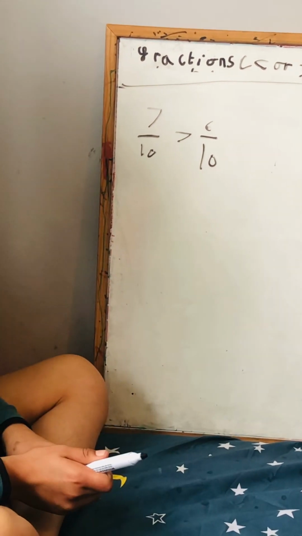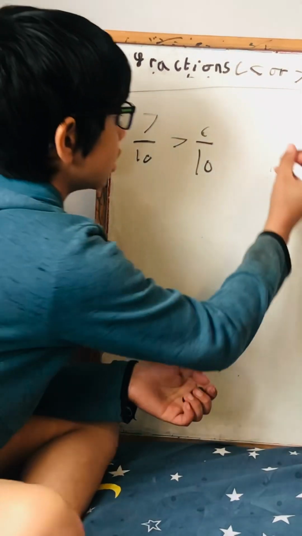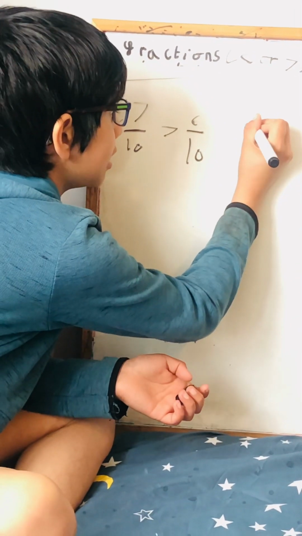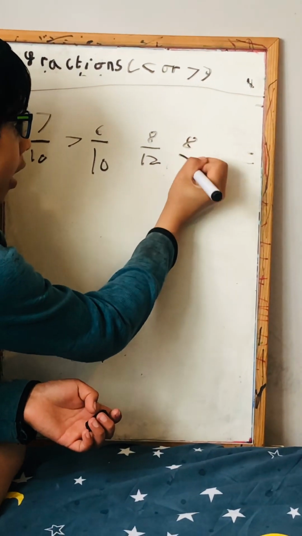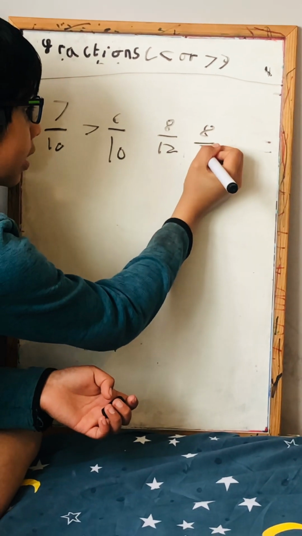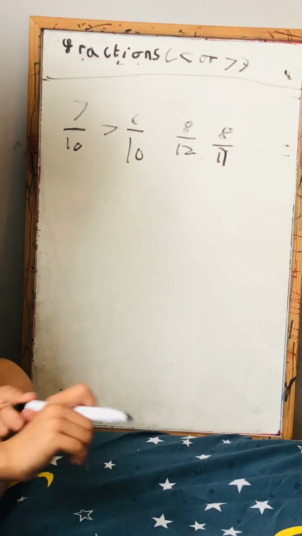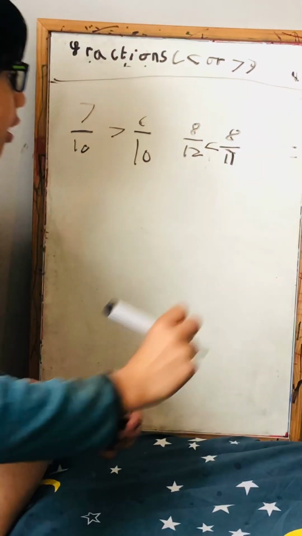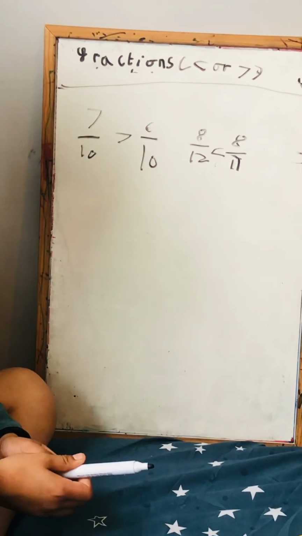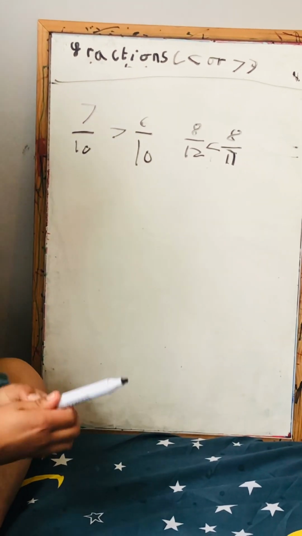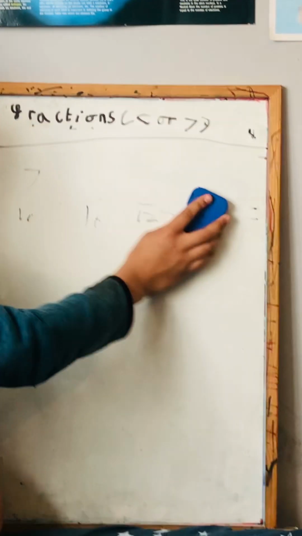And one where the denominator is different is like 8 by 12 and 8 by 11. Of course, the 8 by 11 is bigger because the denominator is smaller, so there'll be fewer parts to it. But for the 8 by 12, there'll be more parts. So let's see if you can do some challenges.